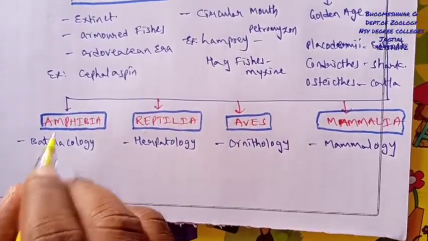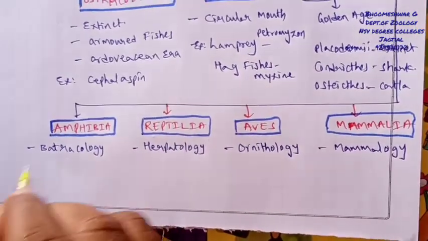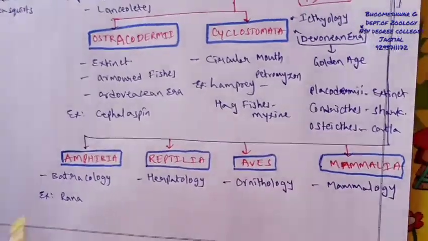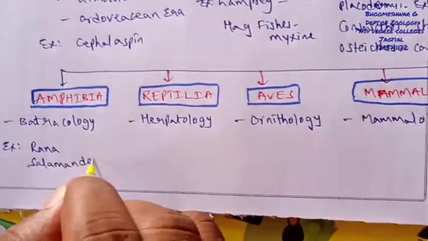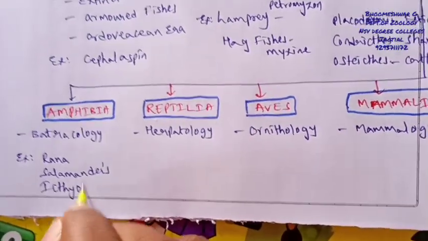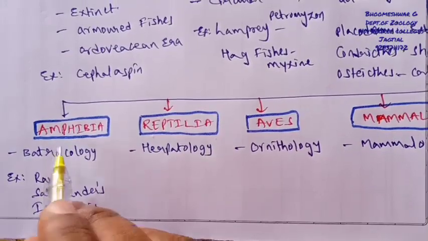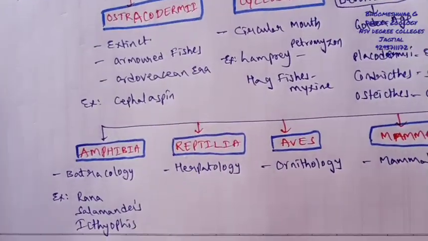These amphibians are again divisible into several groups, but I am mainly discussing Rana tigrina, different types of salamanders, Ichthyophis and Gegenophis. These are some examples of amphibians, whose major characteristic is showing aquatic as well as terrestrial life.